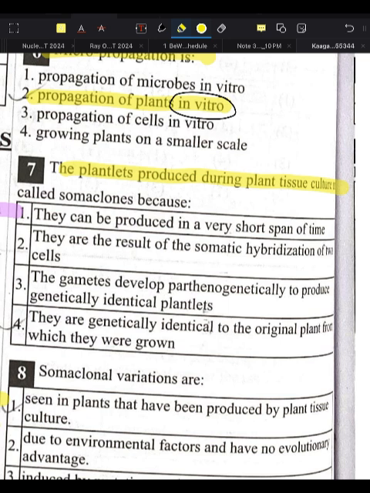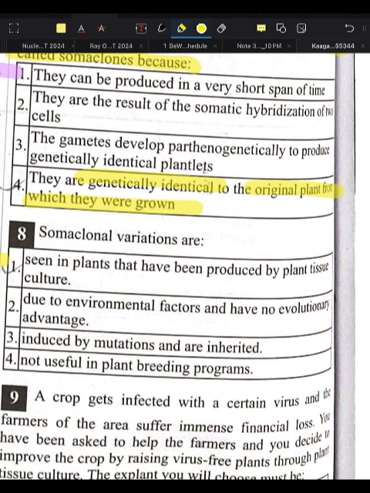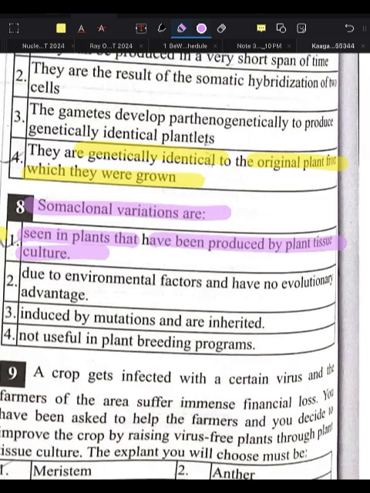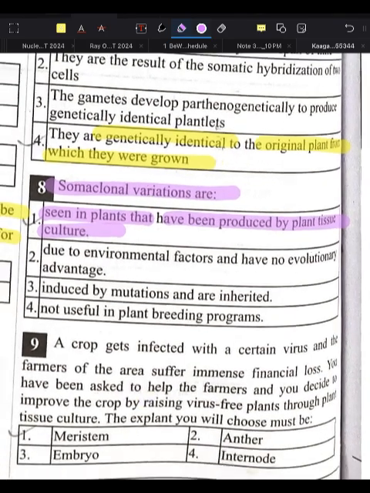The plantlets produced during plant tissue culture are called somaclones. Why are they called somaclones? Somaclones are genetically identical to the original plant from which they were grown. Somaclonal variations are seen in plants that have been produced by plant tissue culture.